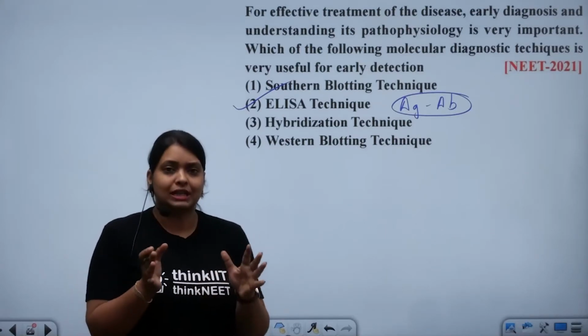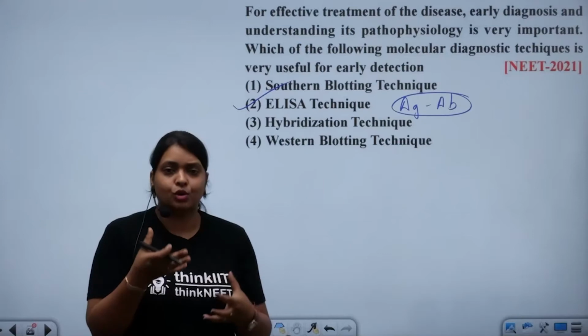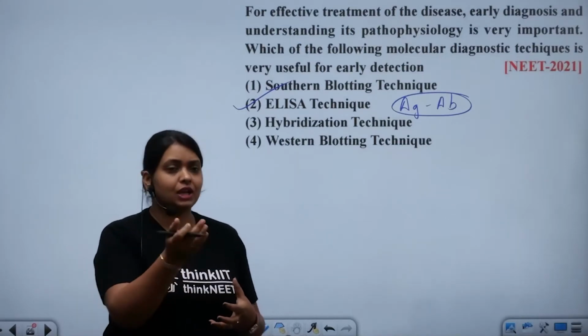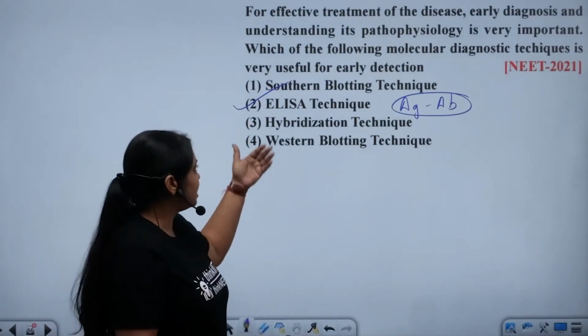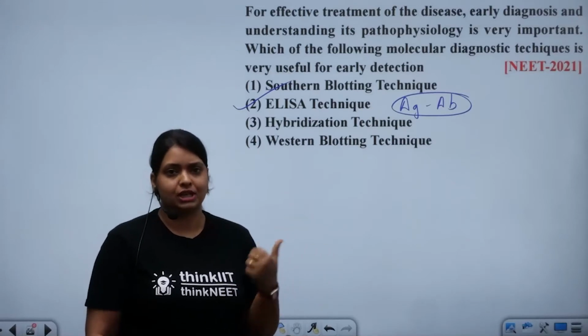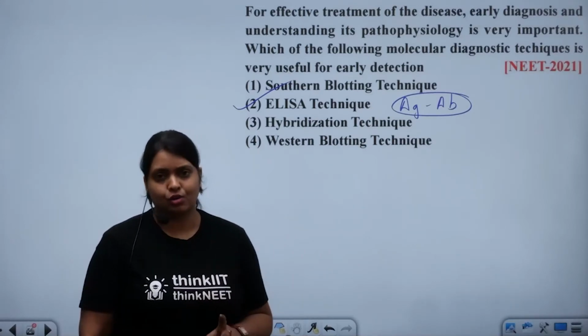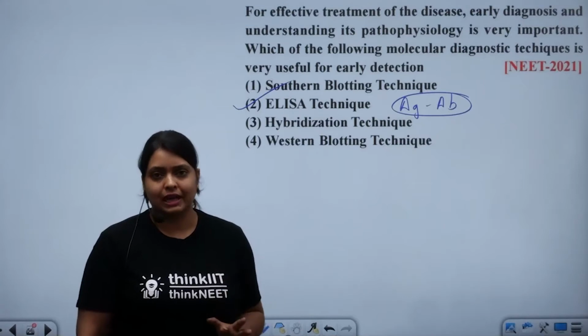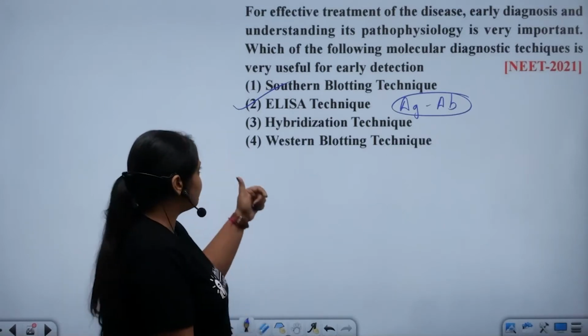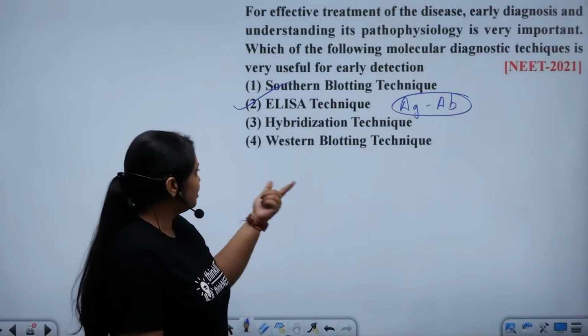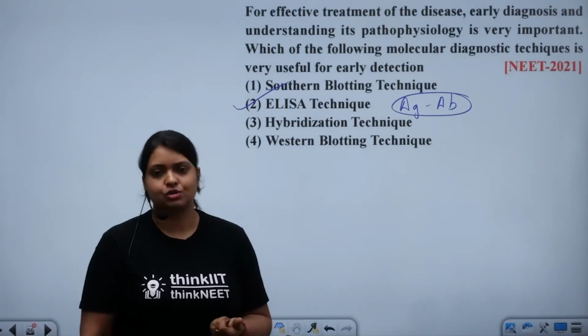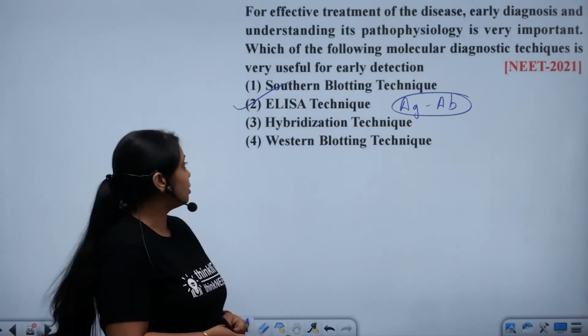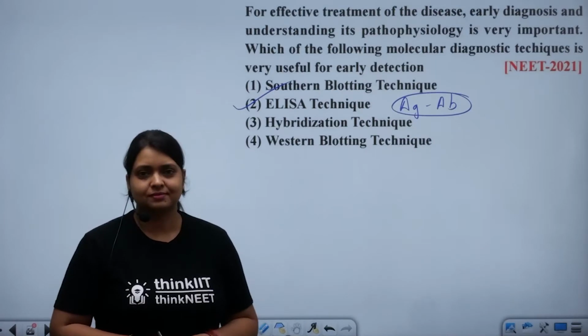If you don't get anything, or if you get something there, to confirm it we can go further with hybridization or blotting techniques. But for early diagnosis we have to go with the ELISA test, not with the other 3 options, that is Southern blotting, hybridization technique and Western blotting. So that's why the correct answer for this question is option number 2.